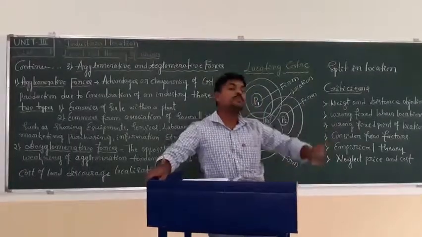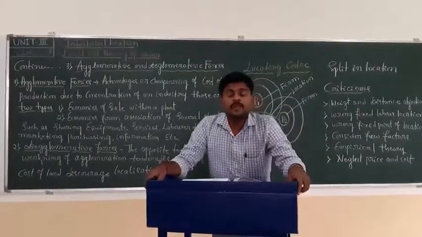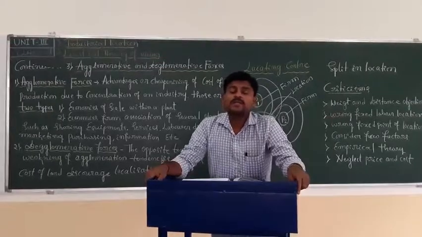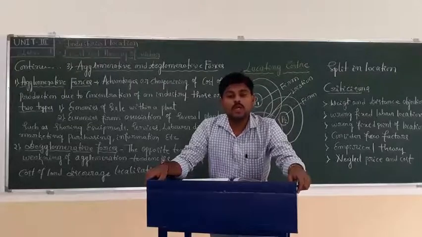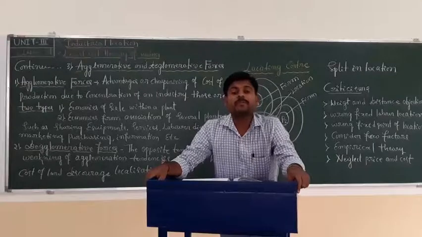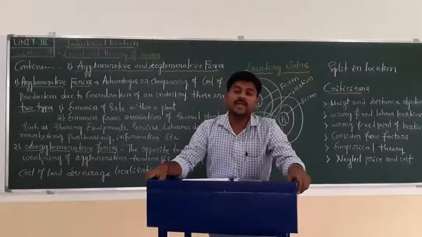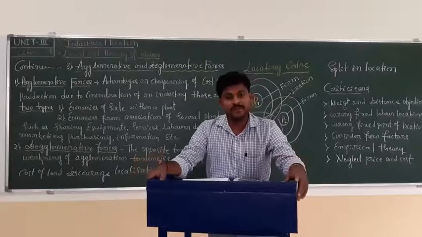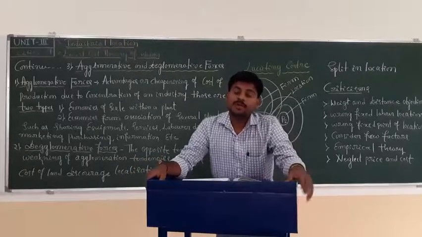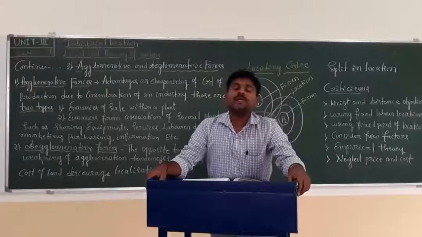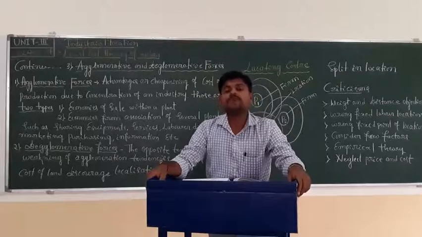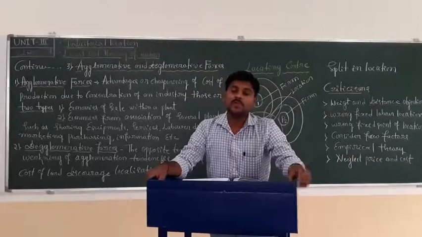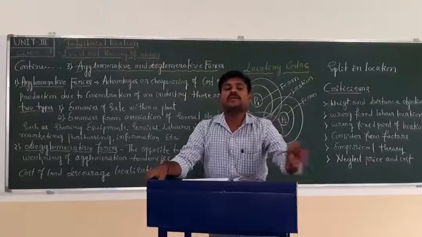And he considered only a few factors. Alfred Weber only considered three factors, namely transport cost, labor cost, and agglomerative and deglomerative forces. But the remaining factors he neglected, like land, labor, capital, organization, and the different types of cost and advantages and cheaper materials of industrial location, he totally neglected. So it is also one of the criticisms by the experts.